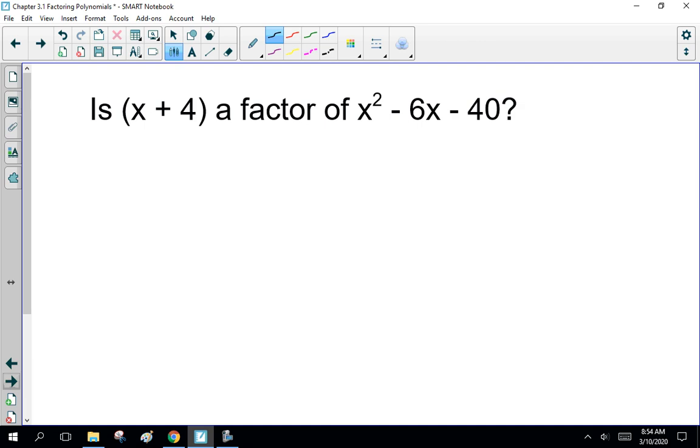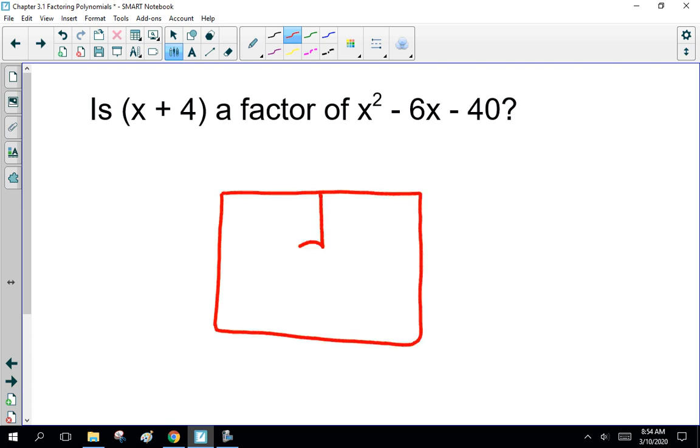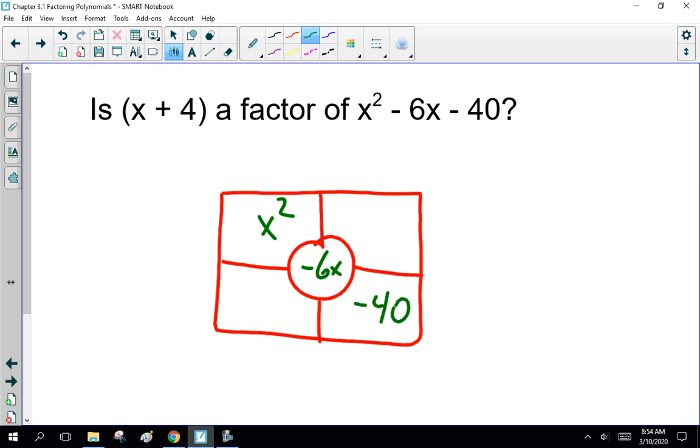Okay. Now, is x plus 4 a factor of x squared minus 6x minus 40? I don't know. For this, I'm going to do the box because I rather like it. x squared minus 6x minus 40. So they're saying, is x plus 4 a factor? Well, if it is, x and 4 works.